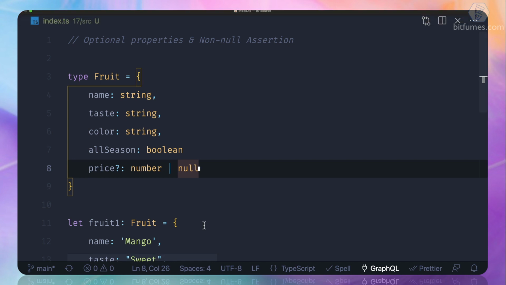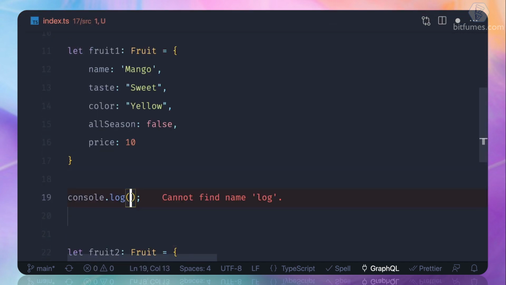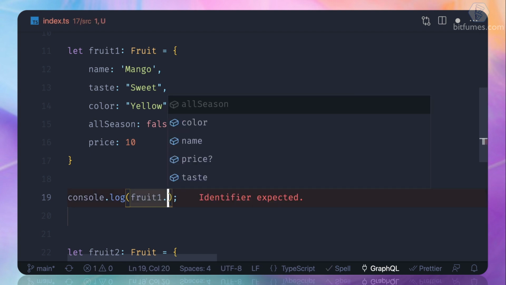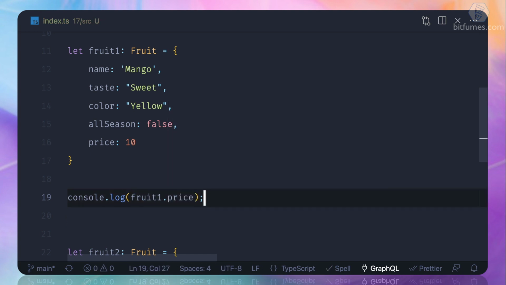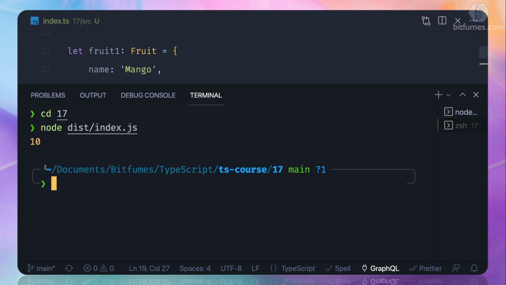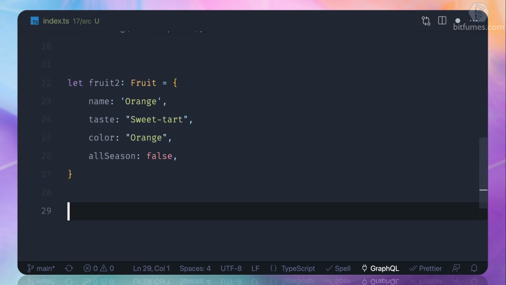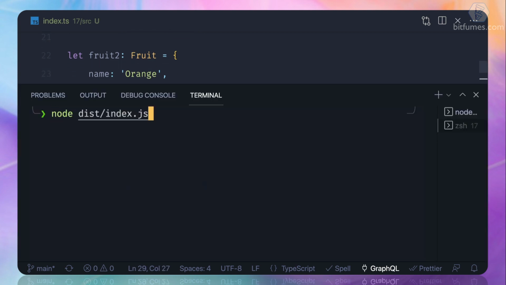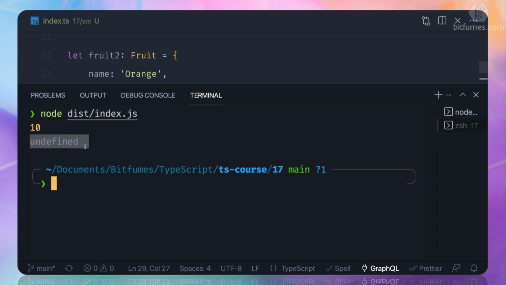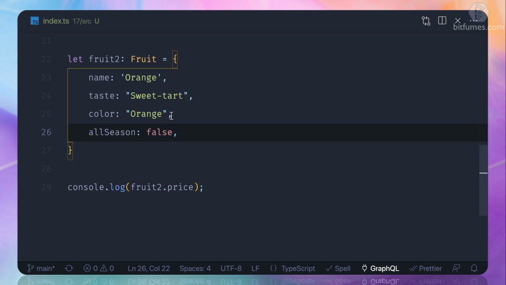Now, what if I want to log fruit1 dot price? If I run it on node, yeah, you can see 10 is here. Now, what if I do the same thing for fruit 2, and you can see it's undefined. It's okay because we know that there is no pricing in the fruit.